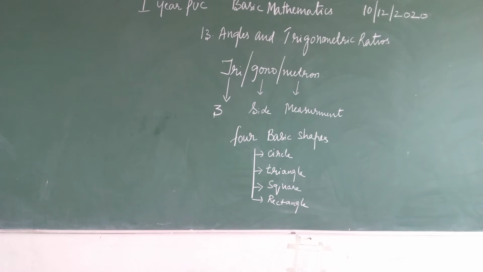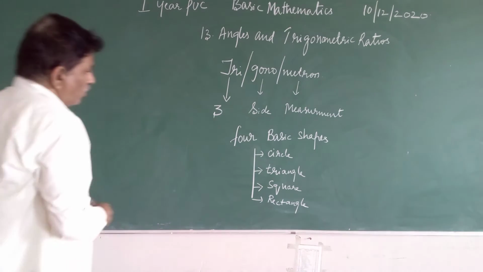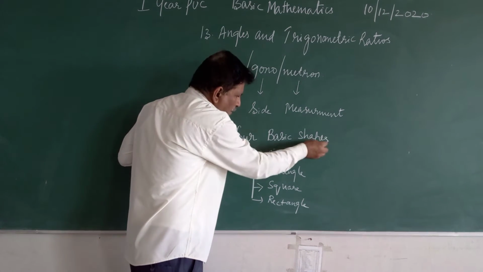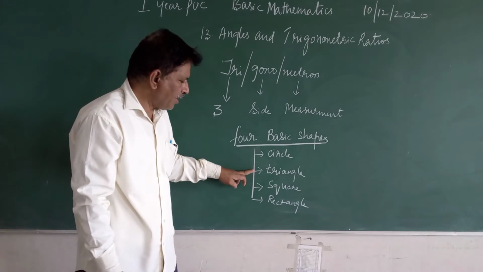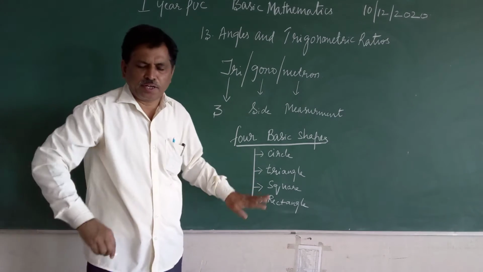So there are four basic shapes of geometry: circle, triangle, square, rectangle.